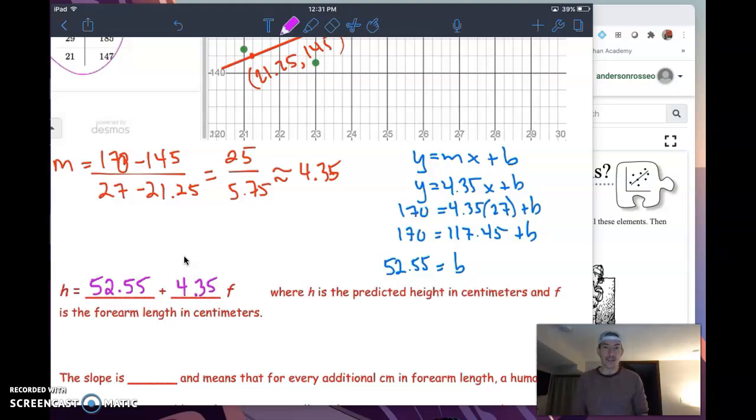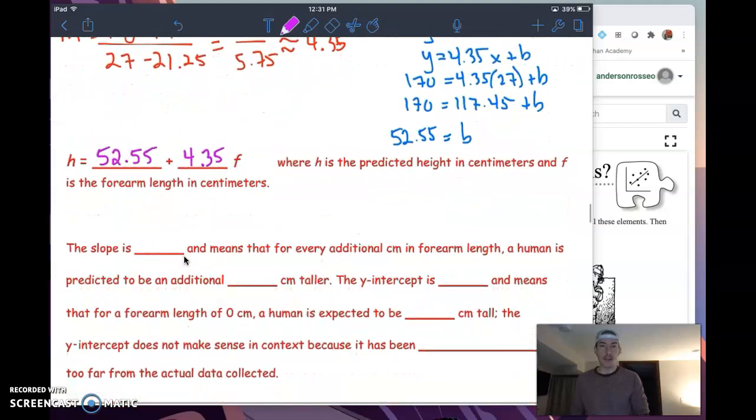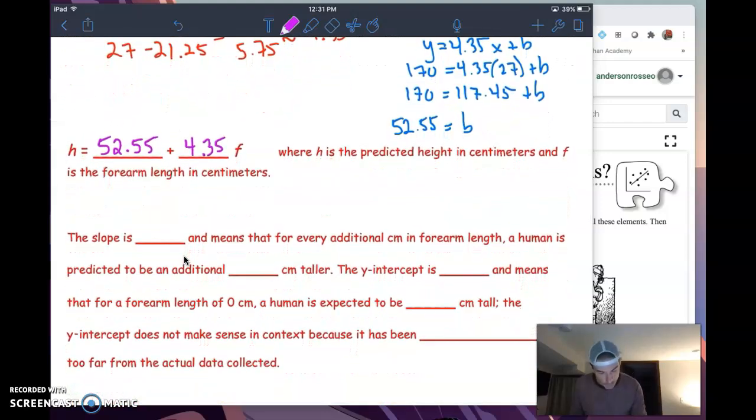The slope in this particular case, 4.35, means that for every additional centimeter in forearm length, the human is predicted to be an additional 4.35 centimeters taller. This is an interpretation of my slope.